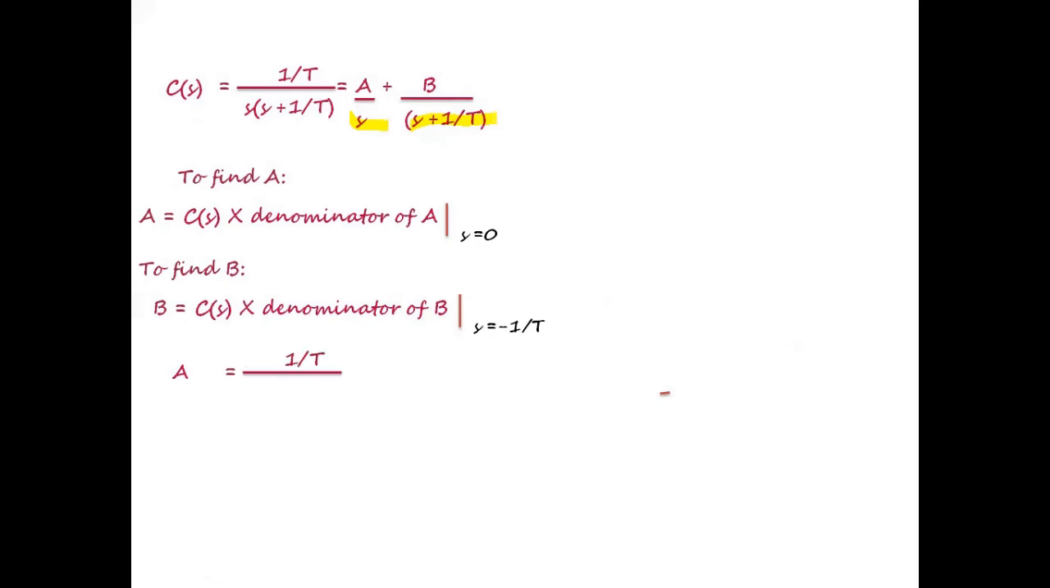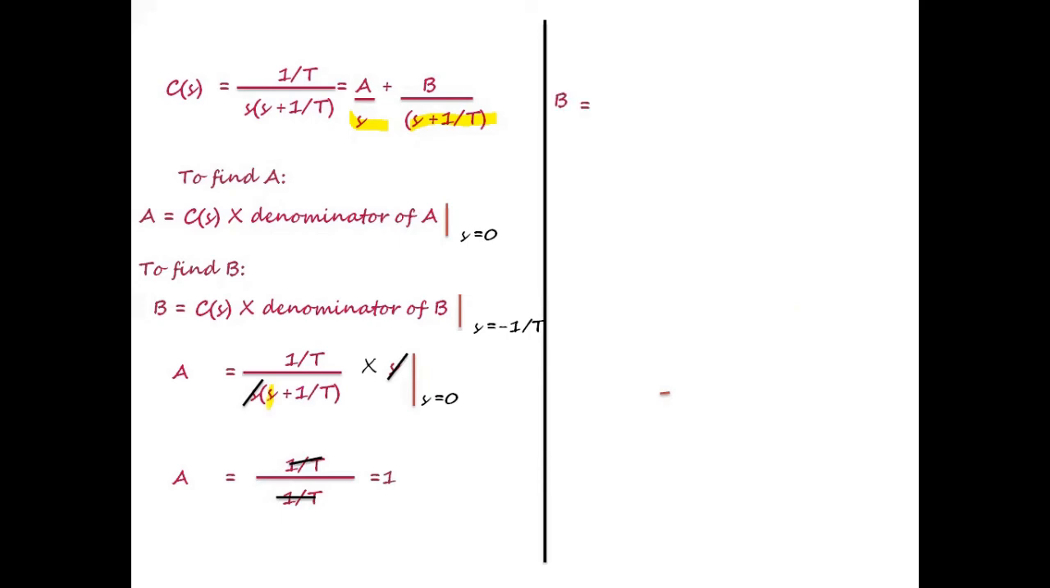So we can find A by substituting first for C(s) multiplied by the denominator of A, which is s, at s is equal to 0. s and s will get cancelled out, and we can substitute for s is equal to 0. Hence we get (1/T) divided by (1/T). Hence A will be equal to 1.